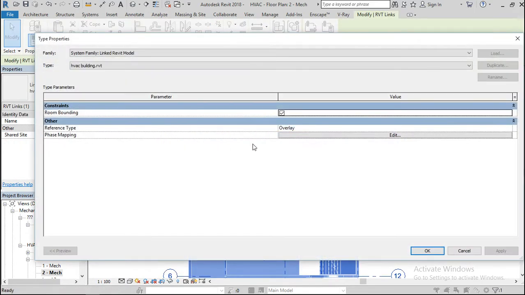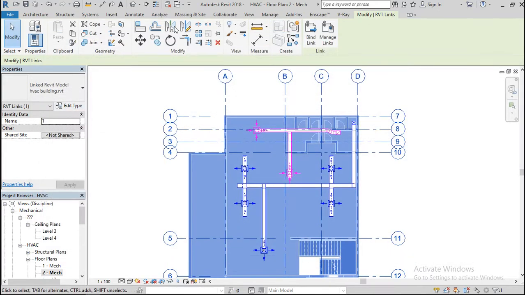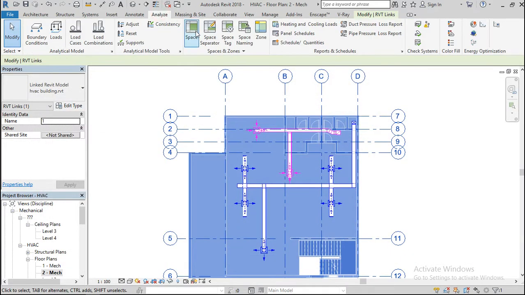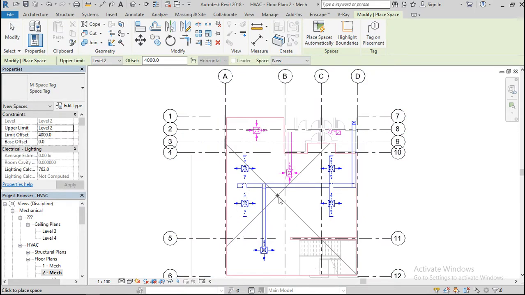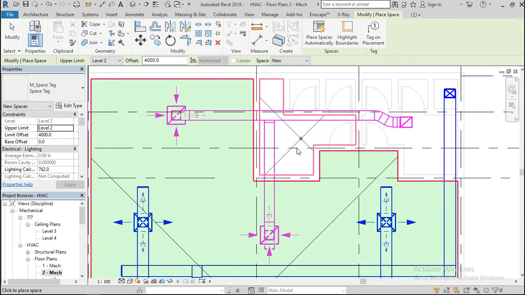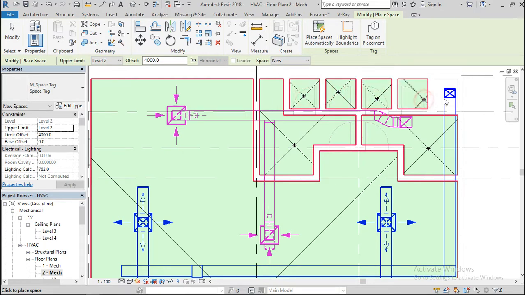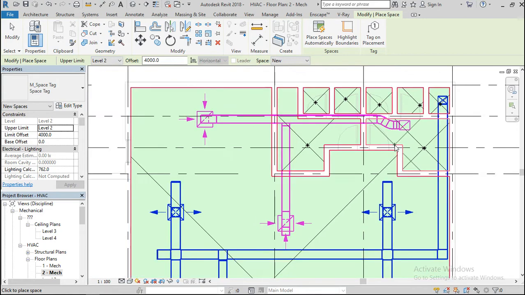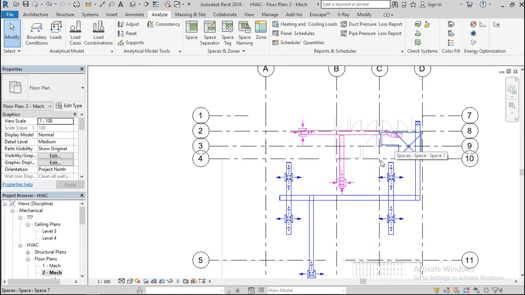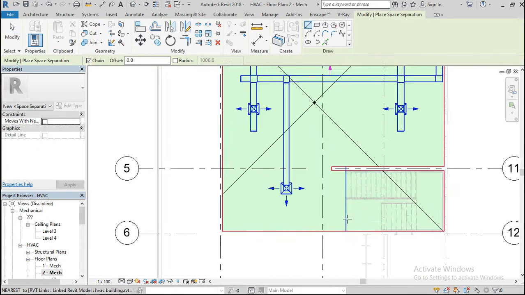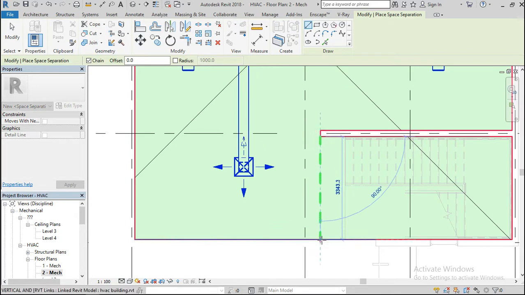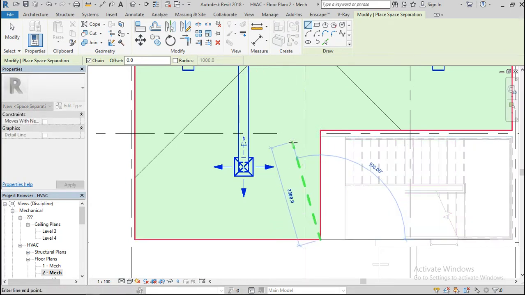Now still go to the Analyze tab, space, and this, please, and these places. For this one I need a space separator. I'd like to separate this one here, and that's it. Skip.